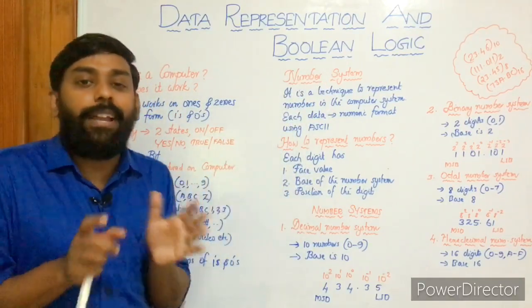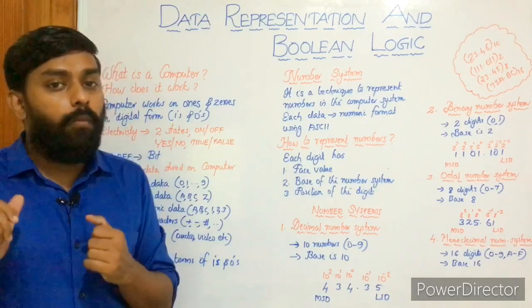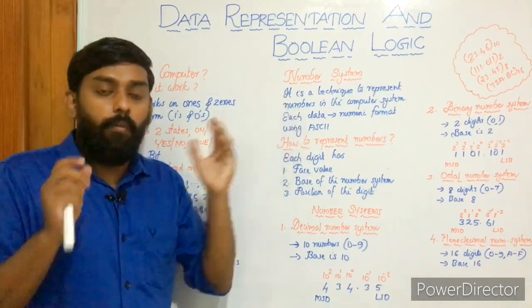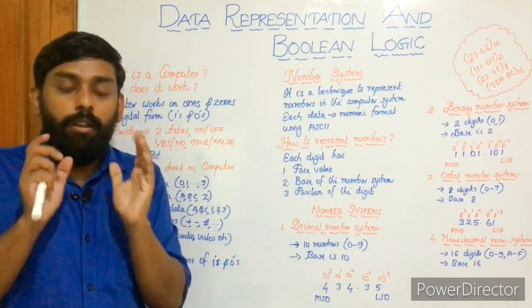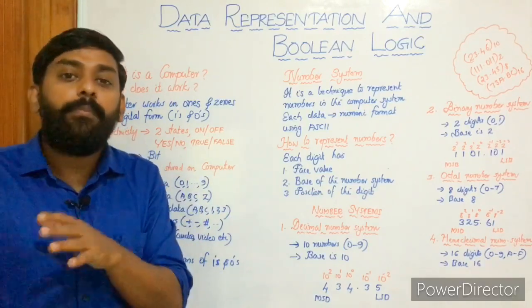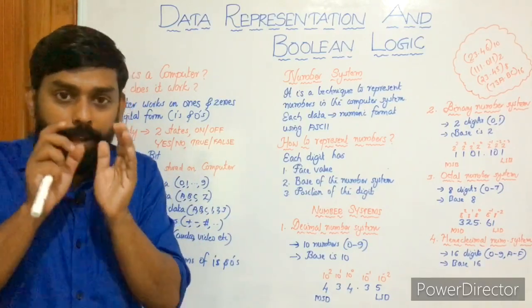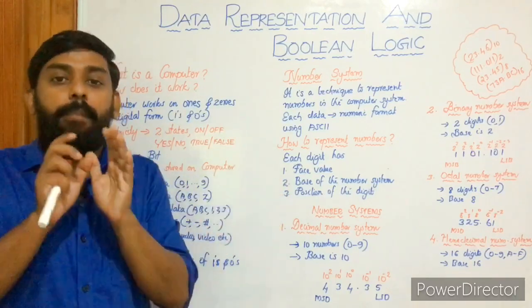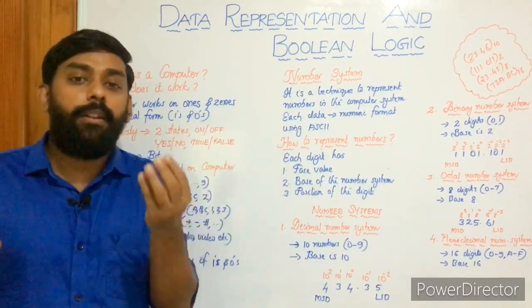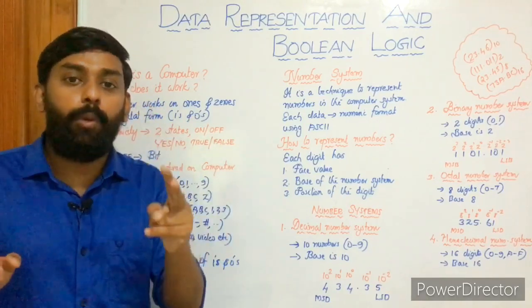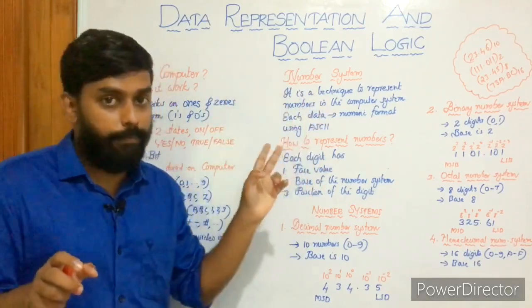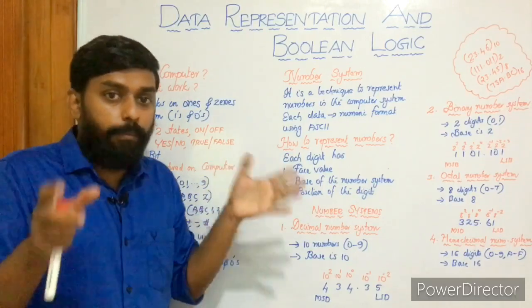It's a technique used to represent data in a computer. Whichever data we enter into a computer should be converted to a form that the computer can understand, and a computer can understand only two digits, 1 and 0. That is why a computer uses the binary number system. So that is what bits are.